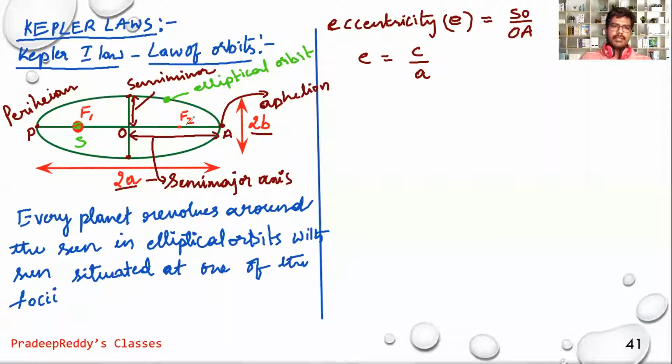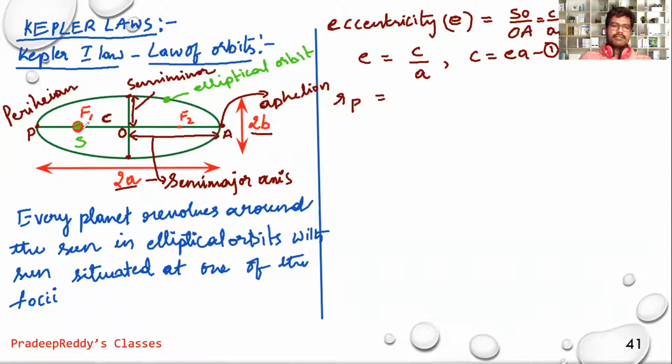This distance from here to here is denoted with a, and this distance OS I am calling c. So it is c divided by OA, the semi-major axis, that is a. From here you can write c is equal to ea. Take this as equation number 1. Now from figure, the distance of sun from aphelion, you can write it as RP.